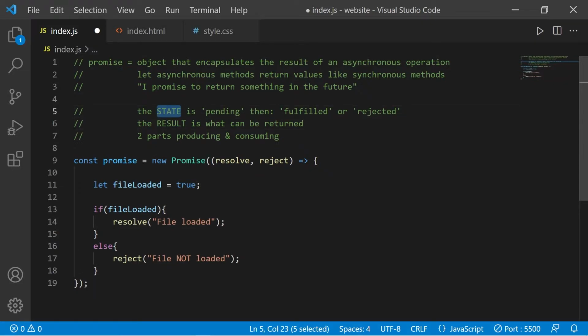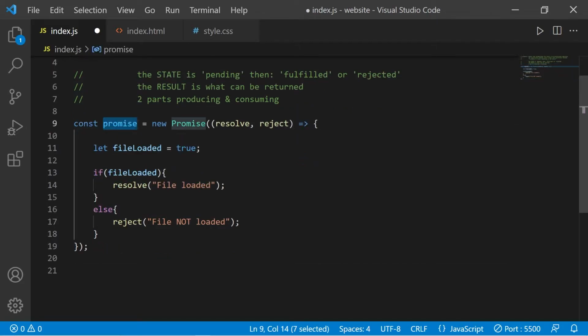Promises have a state. They're pending, then they're fulfilled or rejected. And the result is what can be returned. There's two parts to a promise: the producing code, which is this portion, and the consuming code. If this promise is resolved, what do we want to do? We'll handle that with the consuming code. We will take our promise, follow the promise with invoking the then method. If our promise is resolved, then we can perform some function.